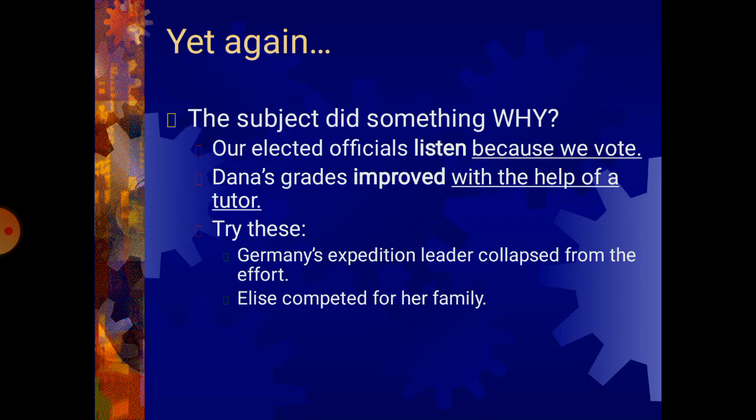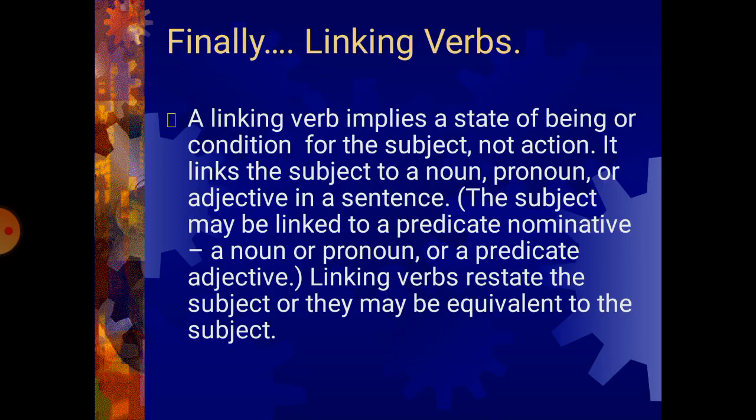Then you have another one. Here the subject did something, why? For example, our elected officials listen because we vote. Dana's grades improved with the help of a tutor. Try this. Germany's expedition leader collapsed from the effort. Elise competes for her family. Okay, so you find out where the intransitive verb is.